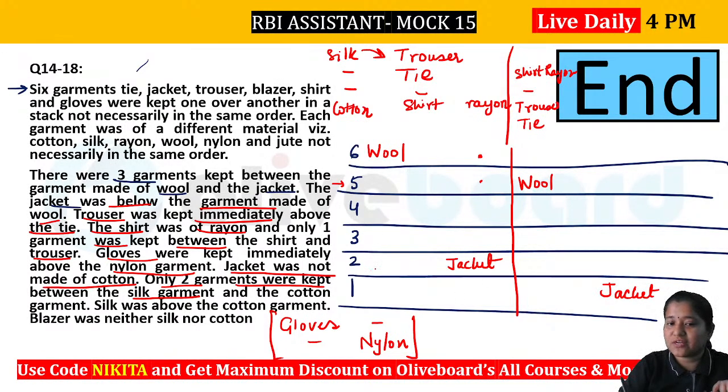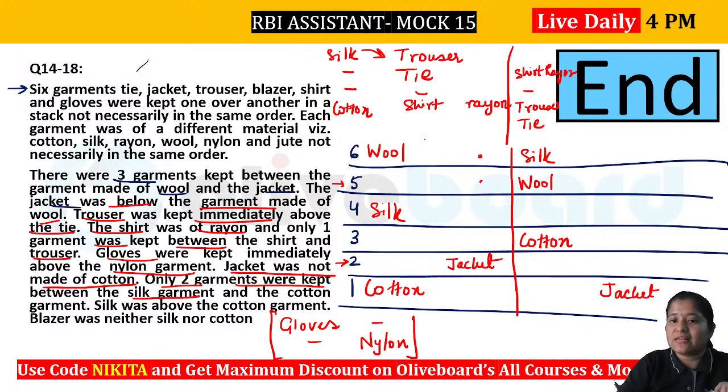So that means you cannot place your cotton here, because between silk and cotton you should have 2 places, but jacket cannot be cotton. So silk and cotton cannot be here. That is not a possibility. So that means you will have to place your silk at the 4th position. So silk will come here and cotton will be here. This is your cotton. And in the second case, you will see that silk and cotton has to be here, 1, 2. This will be your cotton.